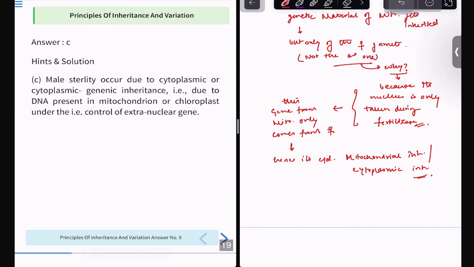There are many types of mitochondrial disorders, for example, any enzyme deficiency. If that exists in the mother's mitochondrial inheritance, it passes to the child. Did you understand? So this is all about mitochondrial inheritance.